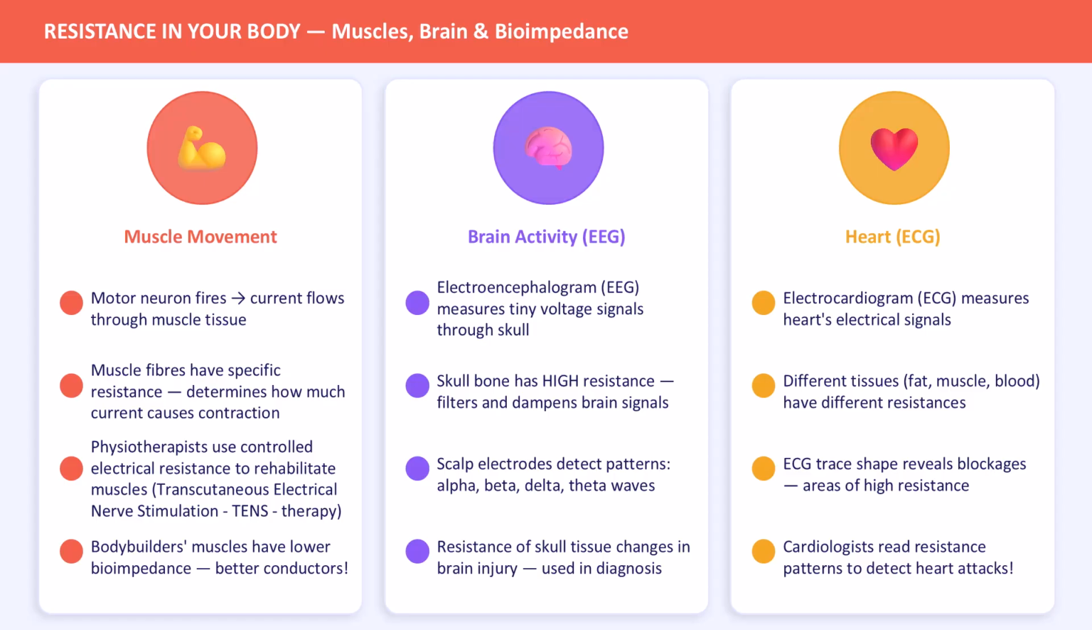Third, the heart. An electrocardiogram or ECG reads electrical signals from the heart. Different tissues, fat, muscle, and blood, each have different resistances. Cardiologists read these resistance patterns to detect blockages and heart attacks. Your body is not just using electricity, it is using circuit theory.